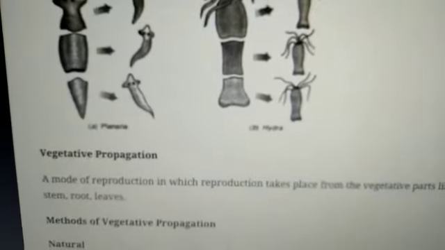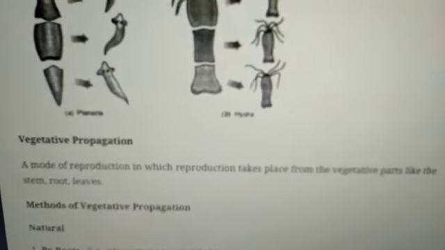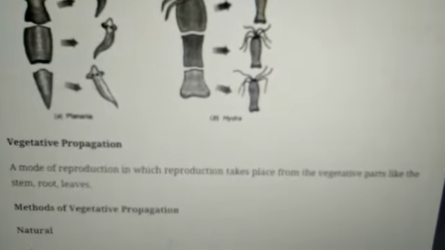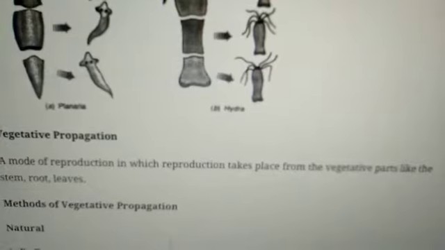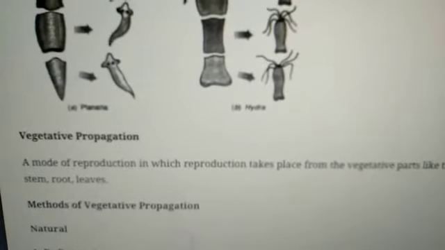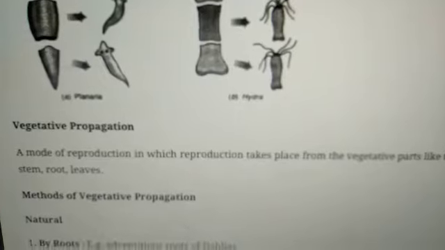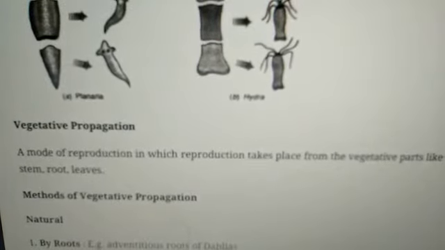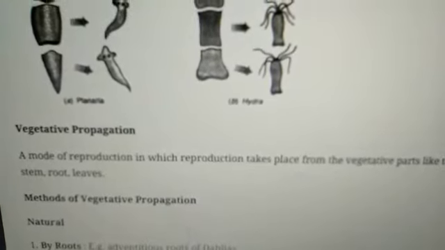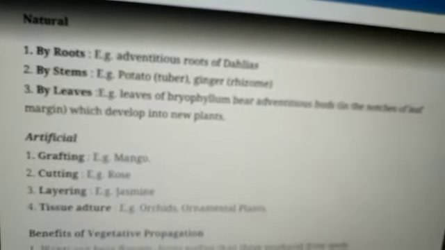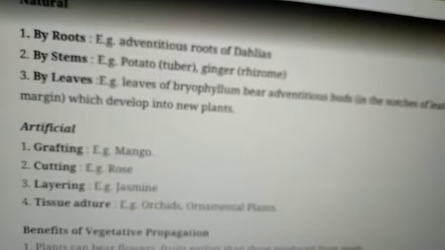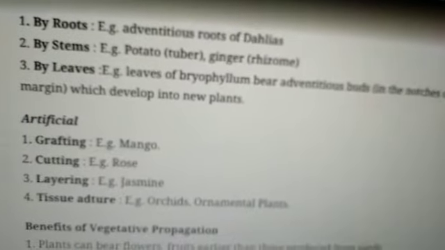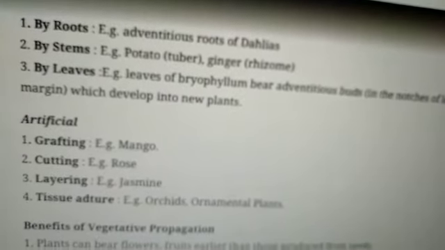Next one is vegetative propagation. Vegetative propagation is a mode of reproduction in which reproduction takes place from the vegetative parts like the stem, root and leaves. Methods of vegetative propagation are by natural process, natural reproduction by roots, for example, adventitious roots in dahlia.